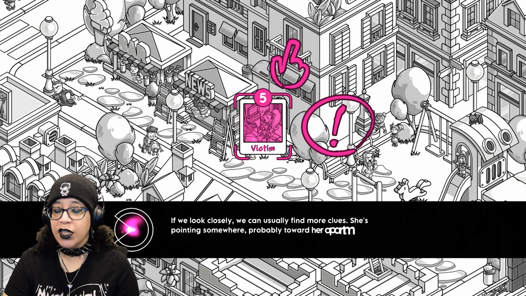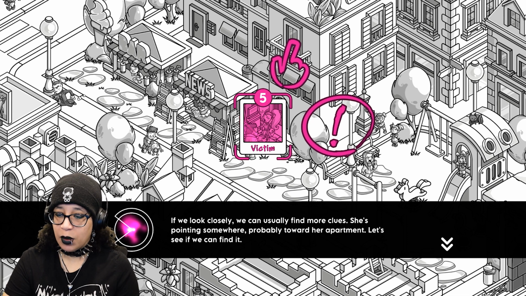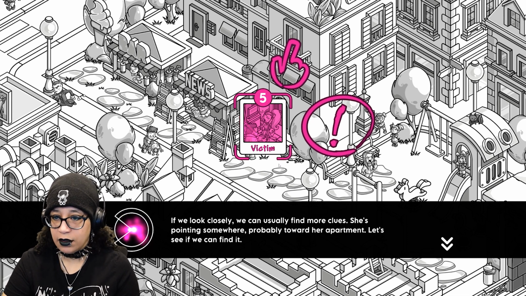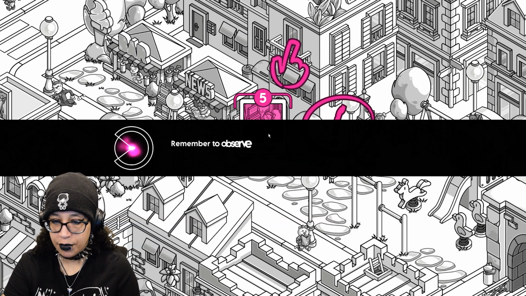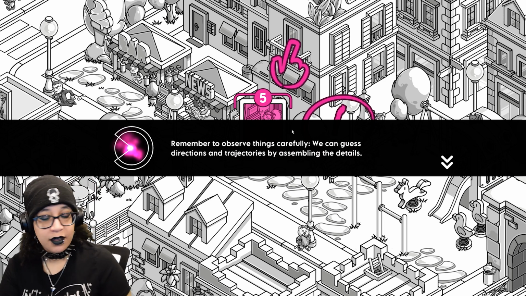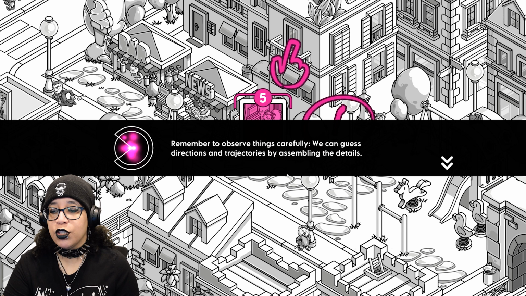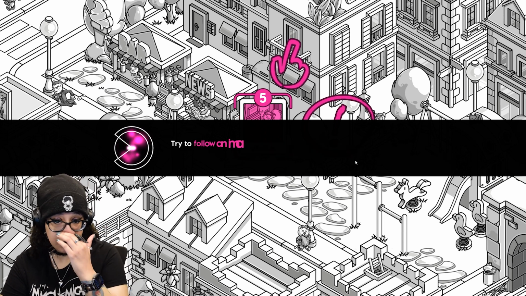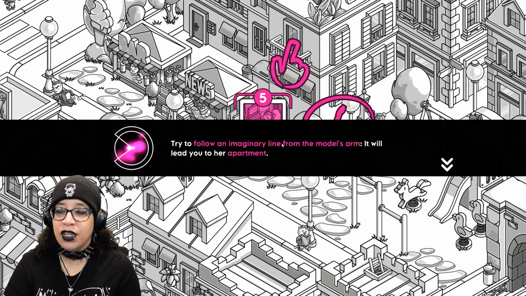If we look closely, we can usually find more clues. She's pointing somewhere, probably toward her apartment. Let's see if we can find it. All right, she's pointing up. Remember to observe things carefully. We can guess directions and trajectories by assembling the details. Try to follow an imaginary line from the model's arm. It will lead you to her apartment.